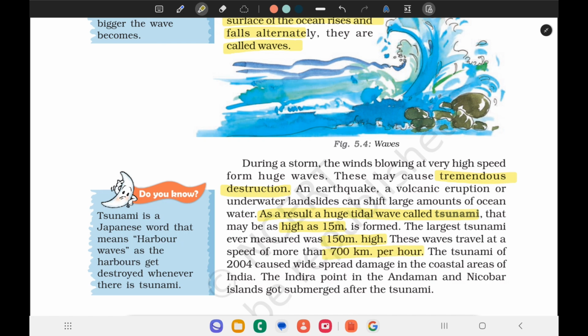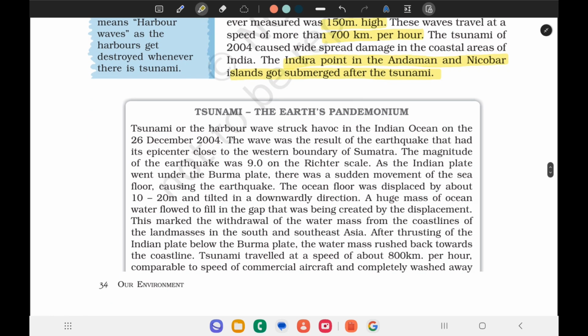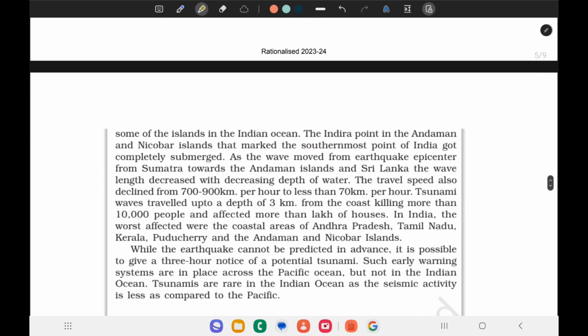The tsunami of 2004 caused widespread damage in the coastal areas of India. The Indira Point in the Andaman and Nicobar Islands got submerged after the tsunami. Here is the case study of the tsunami, the Earth's pandemonium.